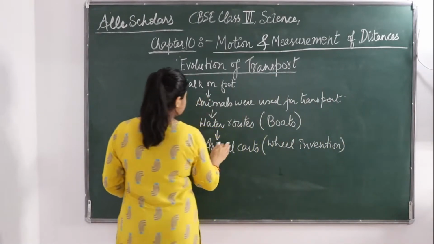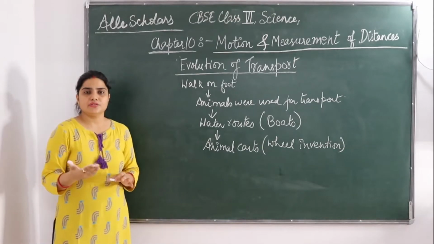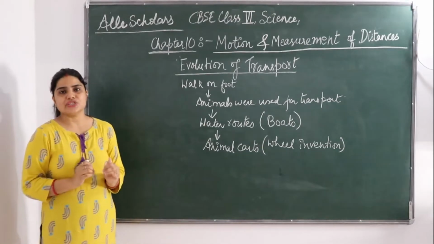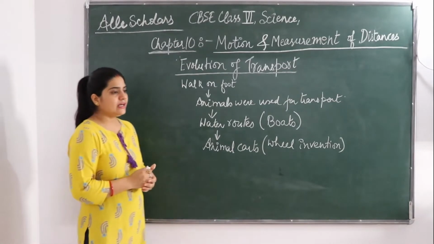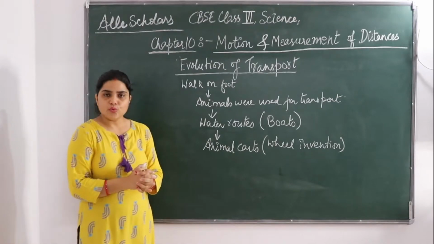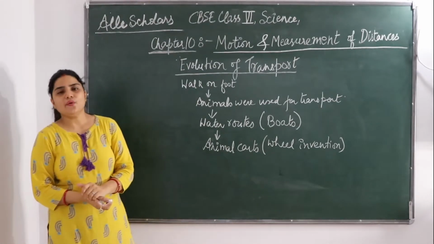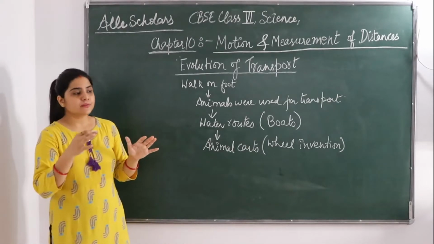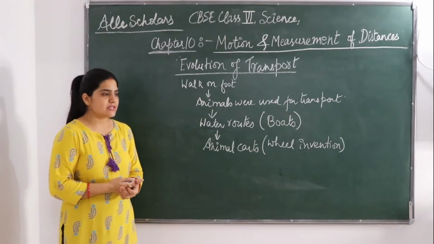Then after animal carts, when the wheel was invented, there was an invention of steam engines. So steam engines were invented. Steam engines led to the development of a new mode of transport, the railroads. Railroads were made using these steam engines.